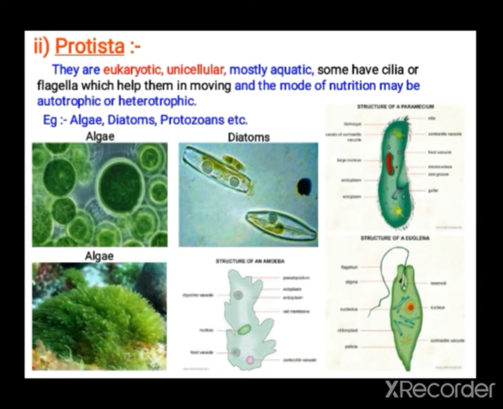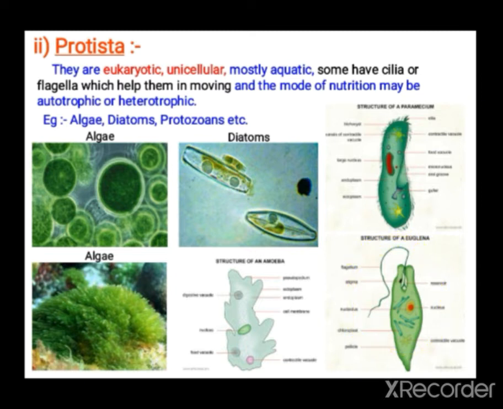Next is Protista. Protista are eukaryotic, unicellular. Mostly these are all aquatic organisms. They have cilia or flagella, and with the help of those they can move. So you see, cilia means what? You can see in the case of Paramecium. Paramecium shows cilia, and Euglena shows flagella.